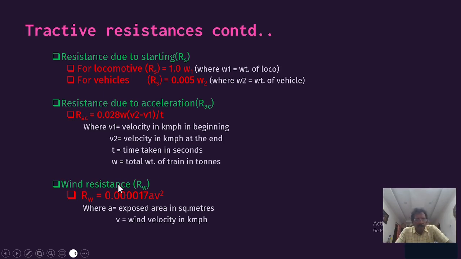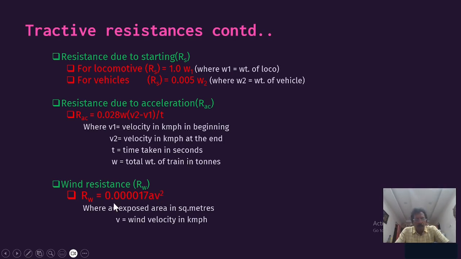And another thing, wind resistance. Suppose in some sections there will be heavy wind blowing. Those things, wind velocity, we also have to consider, considering the wind velocity and the surface exposed area. So with that we have to calculate the wind resistance. The expression is RW equal to 0.000017 A into V, where A is the exposed area in square meters and V is the wind velocity.